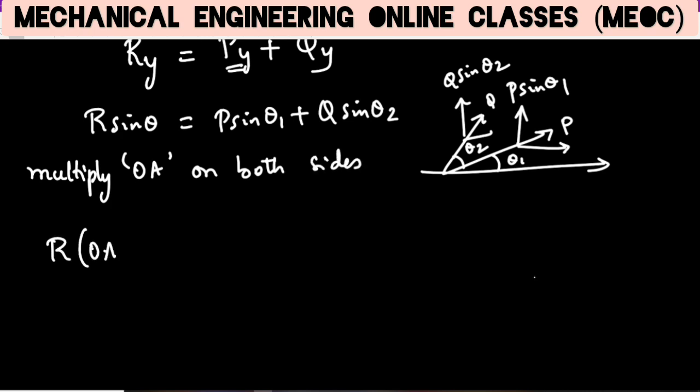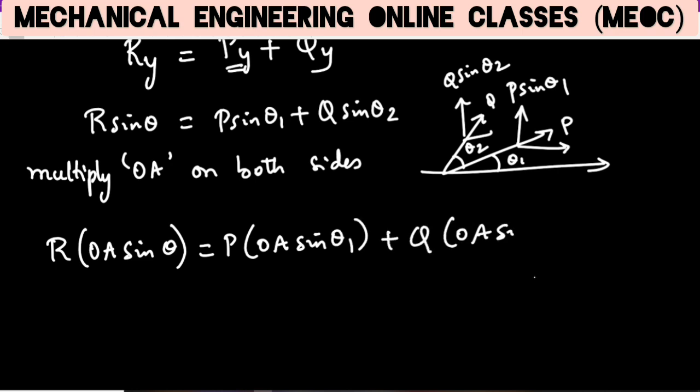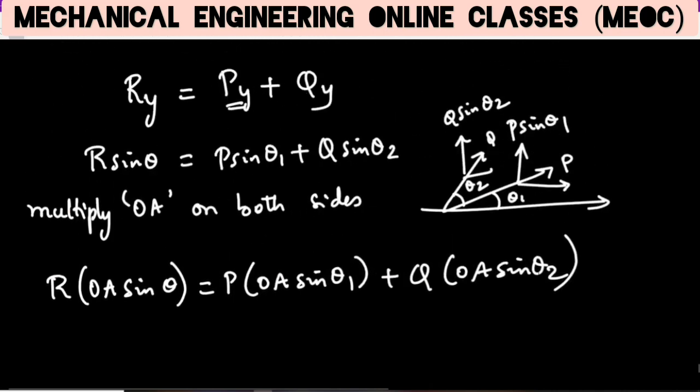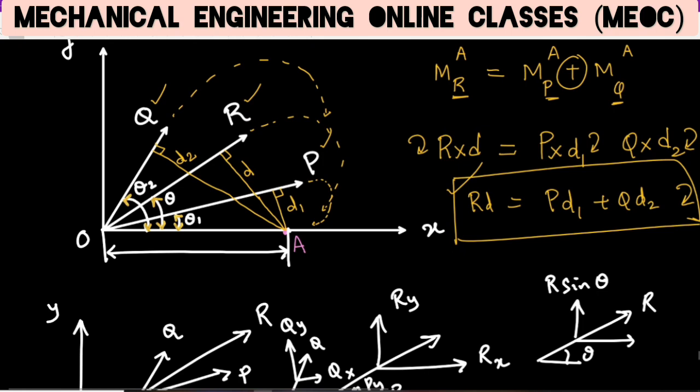R into OA sin theta is equal to P into OA sin theta 1 plus Q into OA sin theta 2. What is OA sin theta? From the figure, OA sin theta, this is OA, and sin theta is nothing but opposite by hypotenuse, opposite side by hypotenuse.